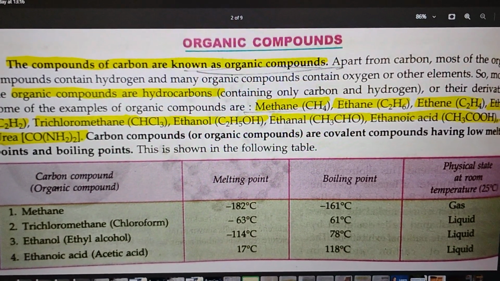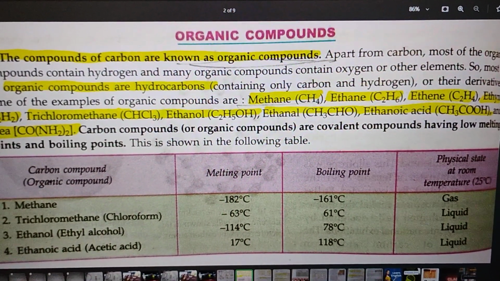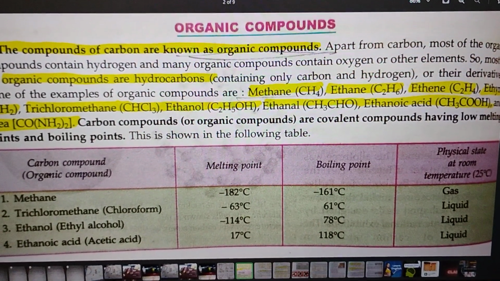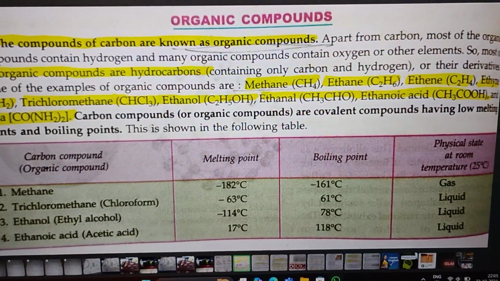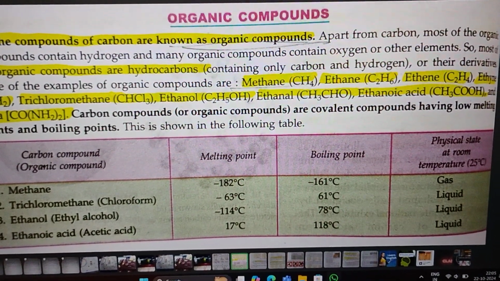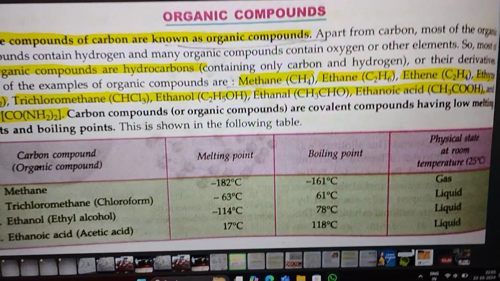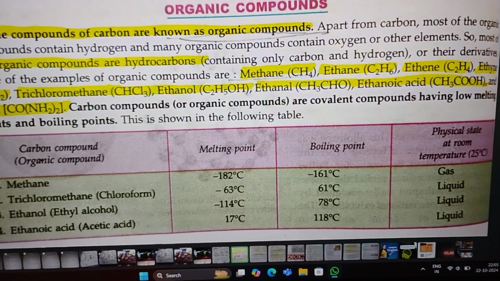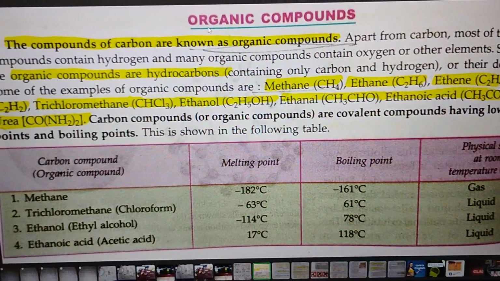Class, today I have come with a very interesting topic, that is organic compounds, especially for class 10 students and onwards, that is 11 and 12. This is a very important topic, students. I will highly recommend you to get a good command over this topic, because all those board facing students are going to see so many questions based on it. And if your base is strong from now, you will be able to solve questions for 11 and 12 classes very easily. So the topic is organic compounds.